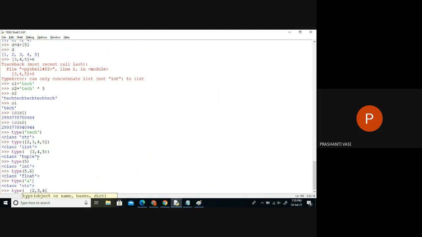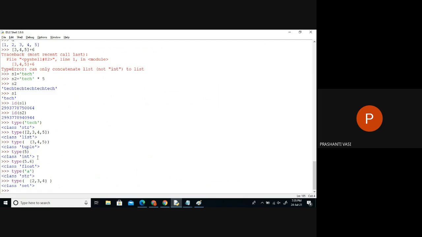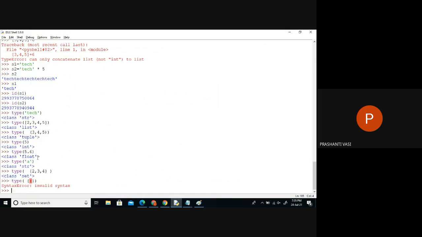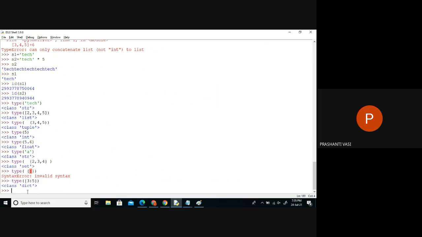Same set of data, I'm using different symbols here. So this is which type? Set type. Then I can use the curly braces with the colon symbol. Which type of data is this? Sorry, we should have data here, I just didn't write any data. Yeah, so this is which type of data? Dictionary. So all the data types that I informed you about in the beginning are these: set data type, dictionary data type.